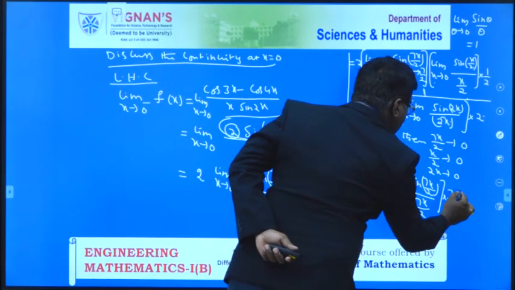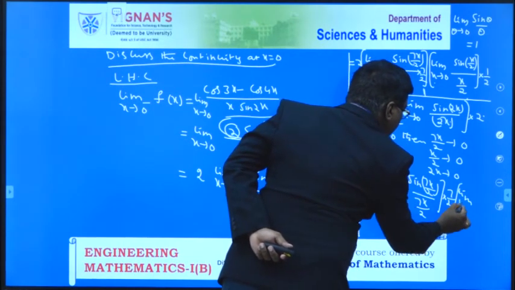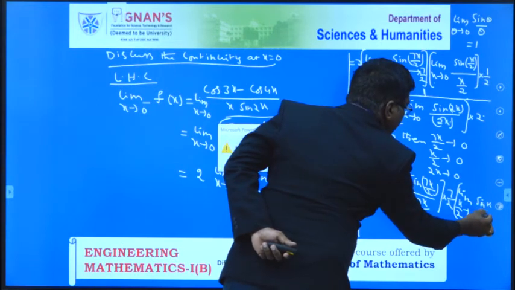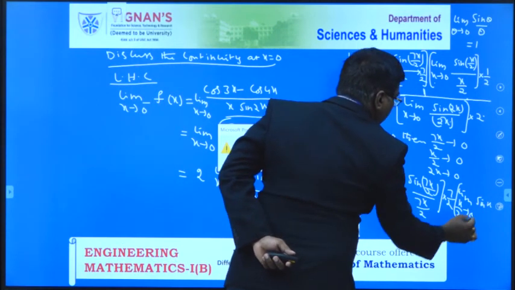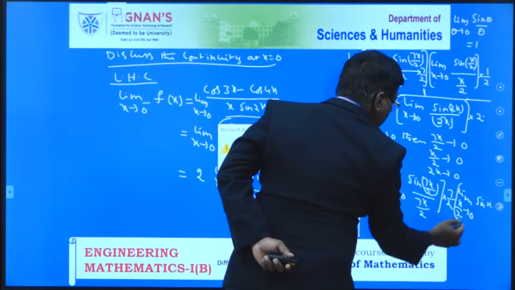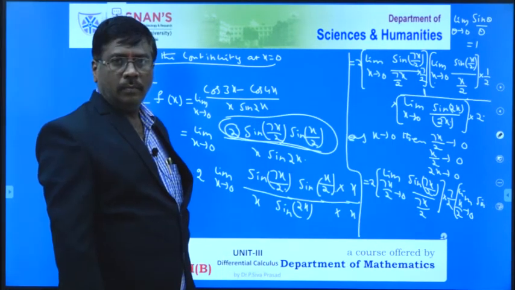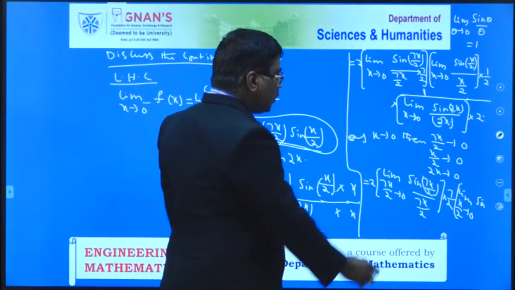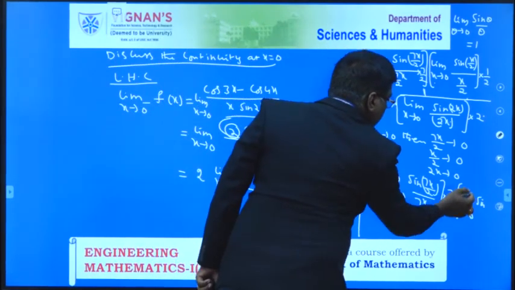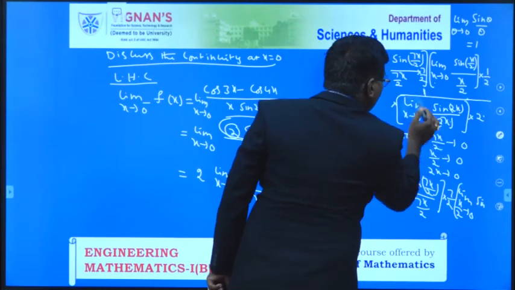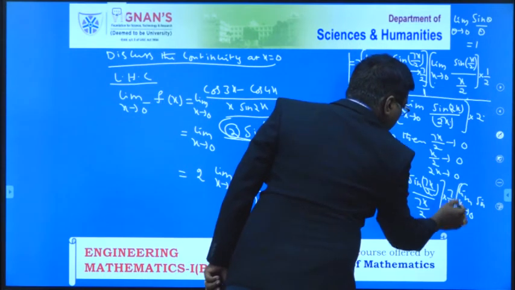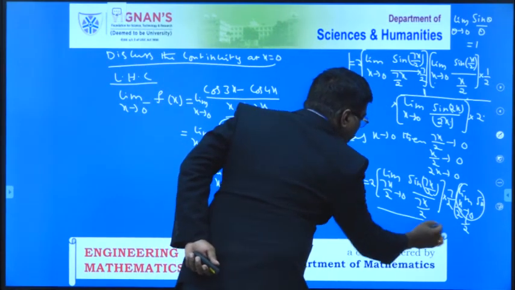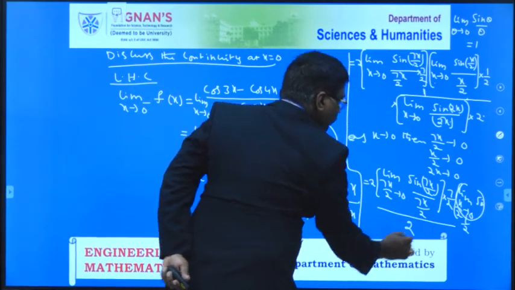So next one, into limit of x by 2 tends to 0 of sine of x by 2 by sine of x by 2. We will continue in the next page. So limit of x tends to 0, this value is to be 1 by 2. Again you will get here 1 by 2, and this is 7 by 2. In the denominator that we get is 2.